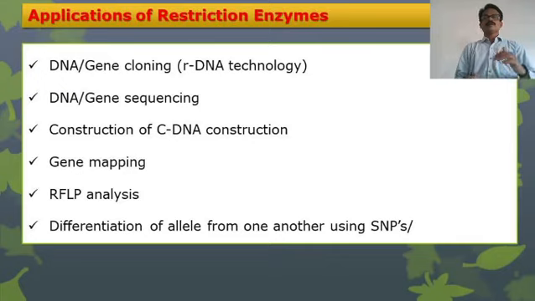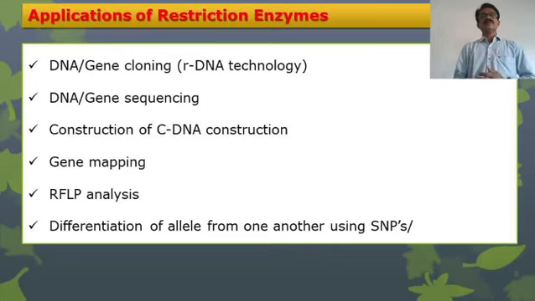Before concluding, we have to revise its applications. You know that these restriction enzymes are used in DNA or gene cloning, that is recombinant DNA technology, in almost all laboratories. They are also used in gene sequencing and construction of cDNA libraries. Then gene mapping, it is also useful.